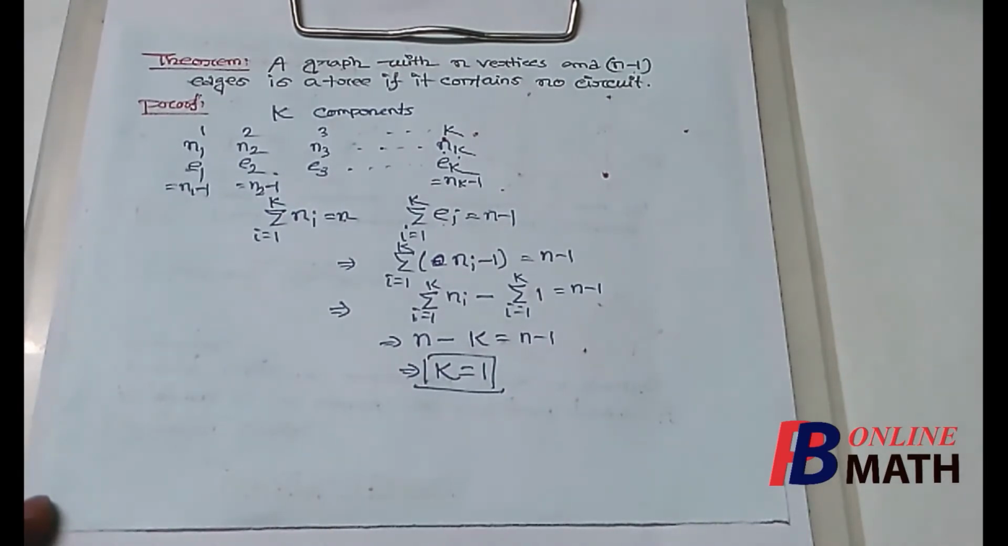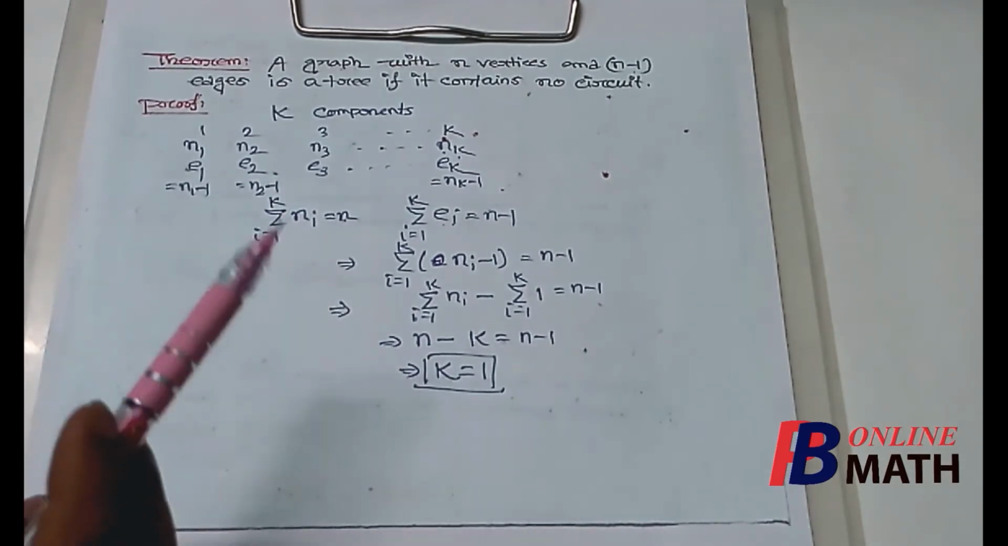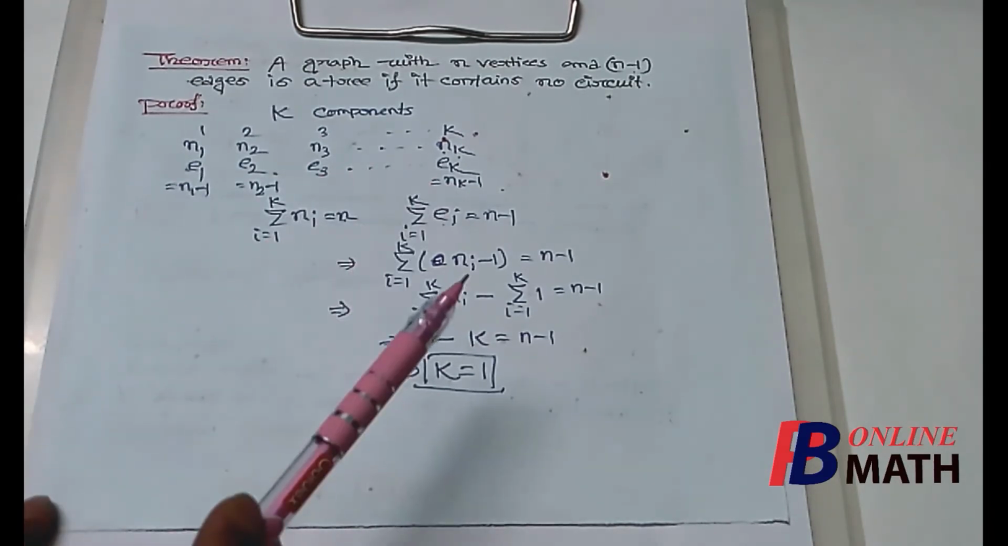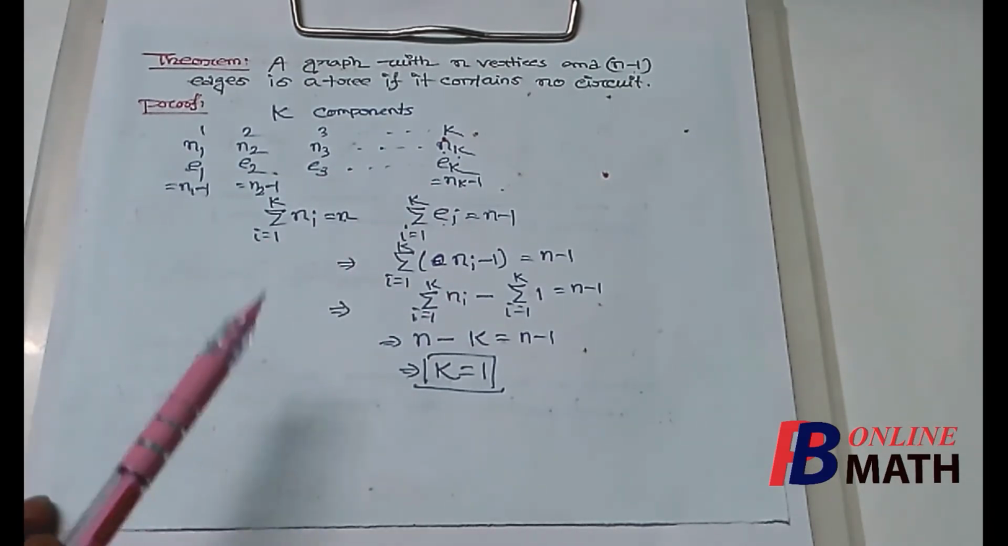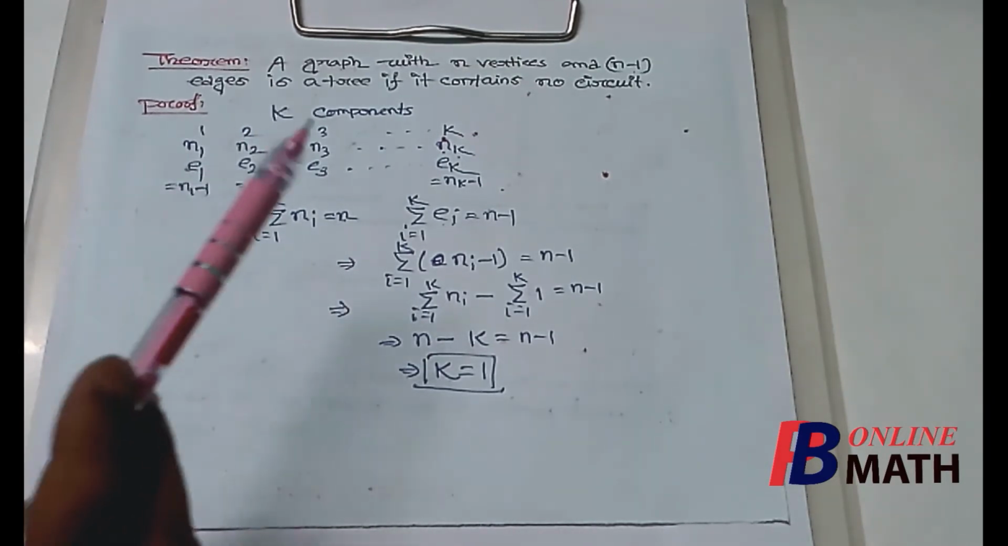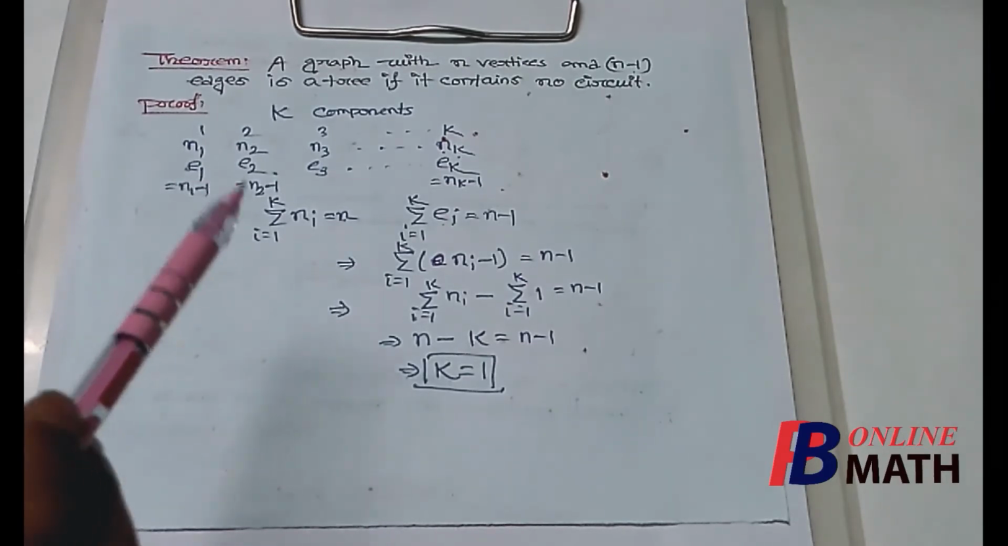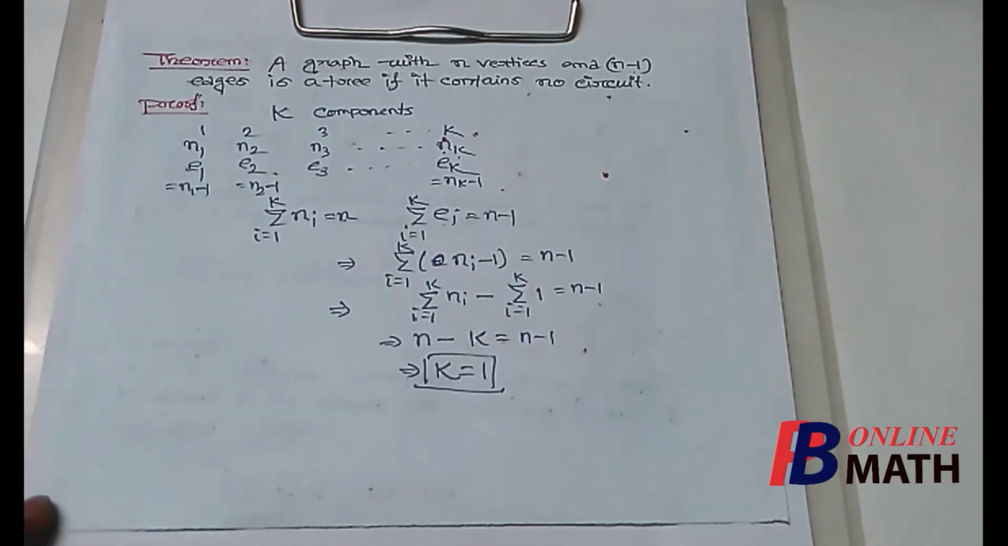That means the number of components for the graph is 1. That means the graph contains only one component, that means the graph is connected. So the graph is connected and it contains no circuit. So automatically the graph is a tree. So that completes the proof.